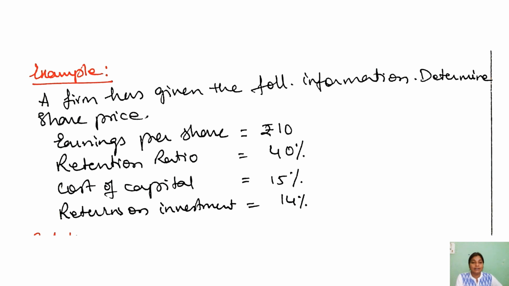Now let us understand one example here. A firm has given the following information: determine the share price. The earnings per share is rupees 10, retention ratio is 40%, cost of capital is 15% and rate of return is 14%. Let us see the working.